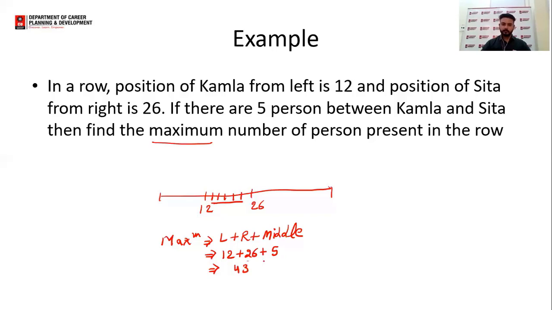So I can say a maximum of 43 students can be there in the complete row. We could do it directly also, just take 12 from the left and 26 from the right and add 5 to that. The formula is the same. We can learn this one-liner formula, left plus right plus middle terms. So the answer will be 43.